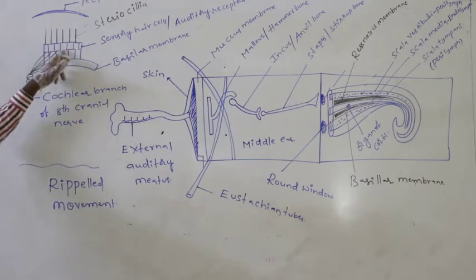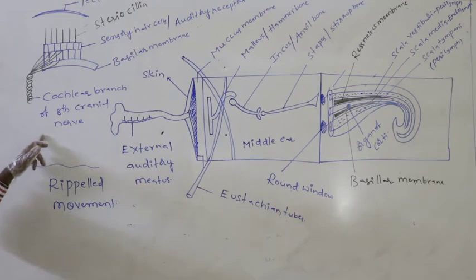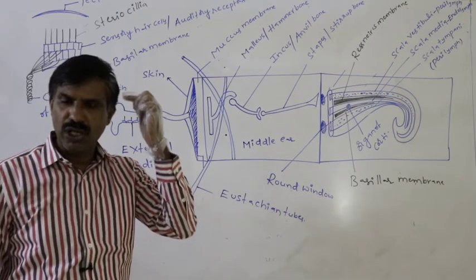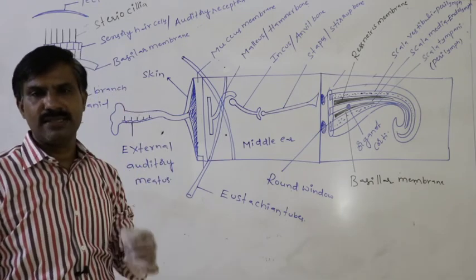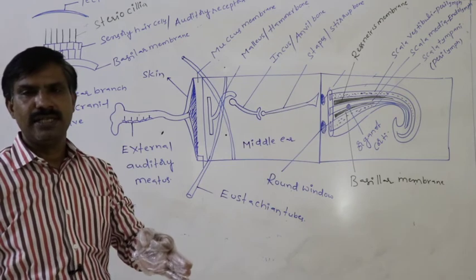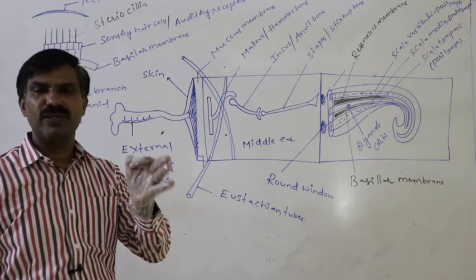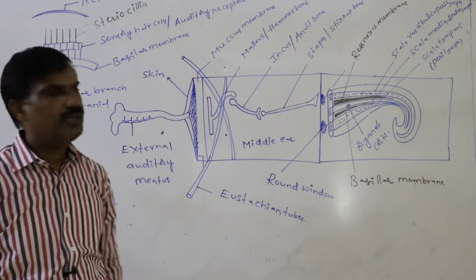That generated action potential is later conducted to the cochlear branch of the 8th cranial nerve. Through that, it reaches the temporal lobe of the cerebral cortex, where auditory centers are present. They analyze that information. In that way, hearing of the sound is possible.